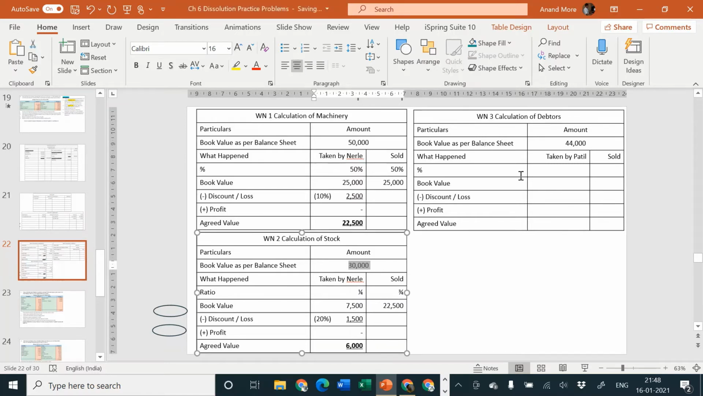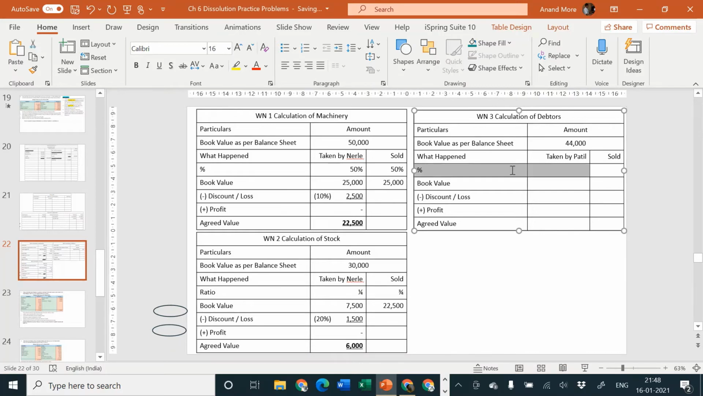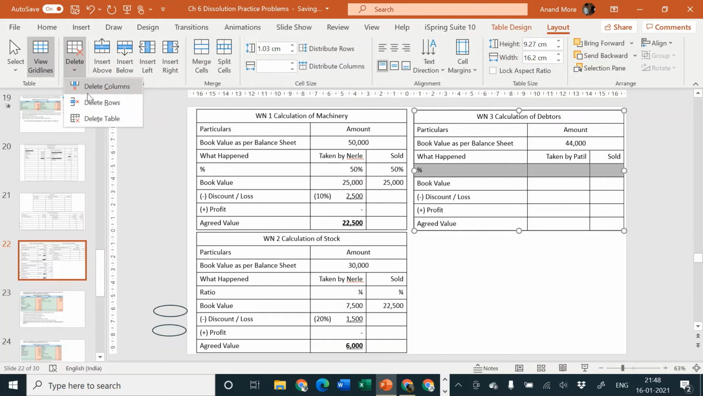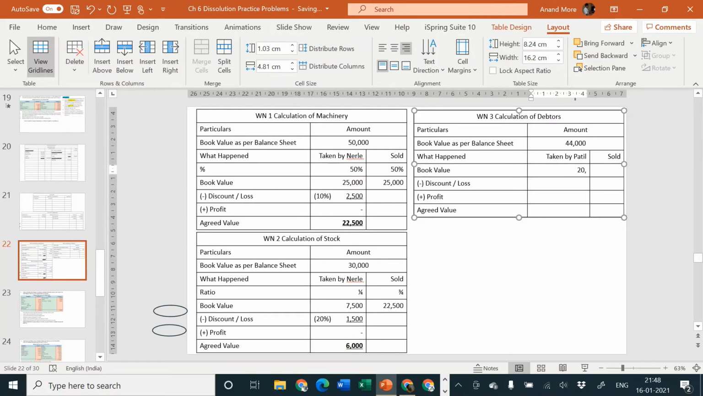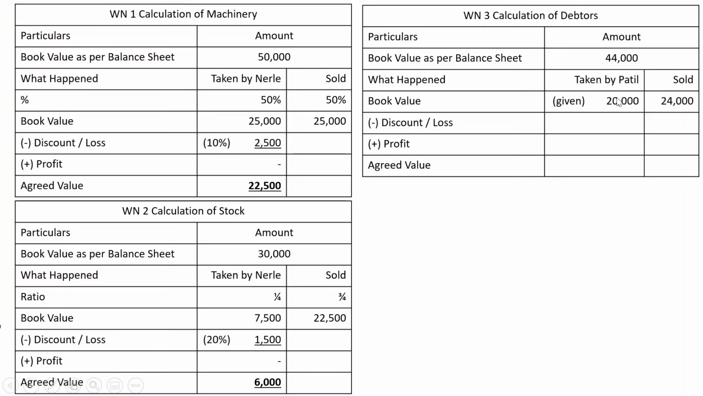And then they have told, they have not given any percentage. They have straight away told that Patil is taking over the debtors which are having book value of rupees 20,000. So book value of rupees 20,000 straight away given. This is not required to be calculated by us. This was given by the problem. I hope it is clear to all of you. Okay. So it means the remaining amount must be 24,000. How did I get 24,000? If total amount is 44 and taken over by Patil is 20, then remaining must be 24,000. Okay. Next part.